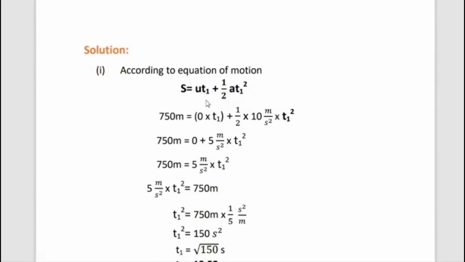S equal to ut1 plus half at1 squared. So distance, that height of the tower, 750 meter, is equal to initial velocity 0 multiplied with t1 plus half a, here acceleration due to gravity, that value is given 10 m/s², into t1 squared. So 0 into anything is 0. So 750 meter is equal to 0 plus, 2 and 10 cancel with 5, so 5 m/s² into t1 squared.